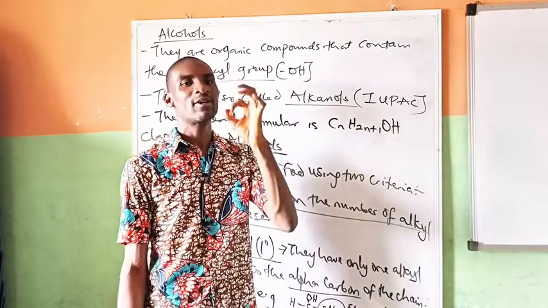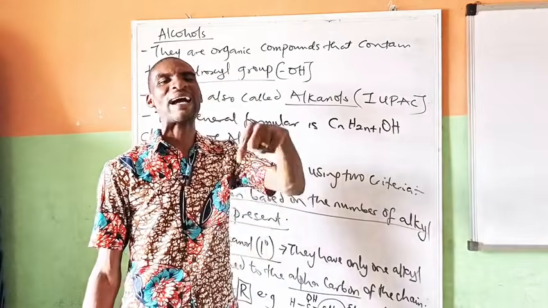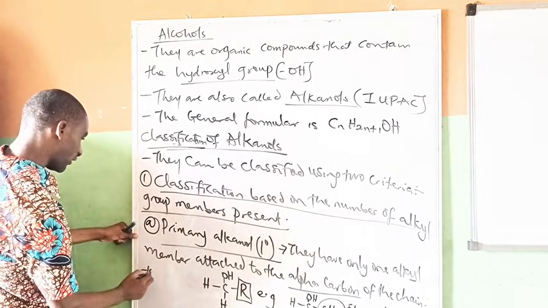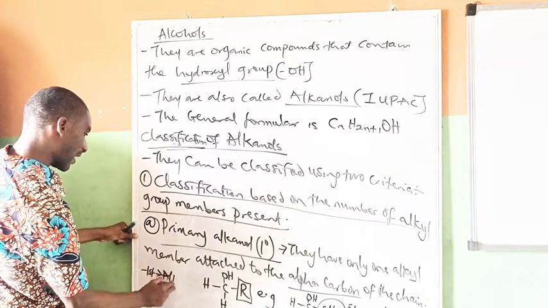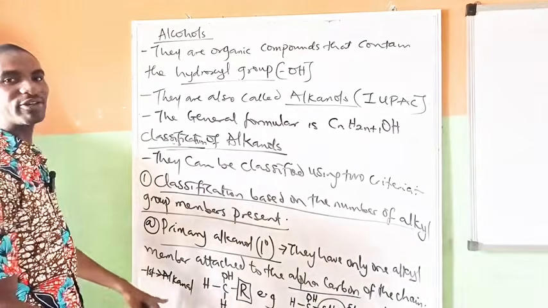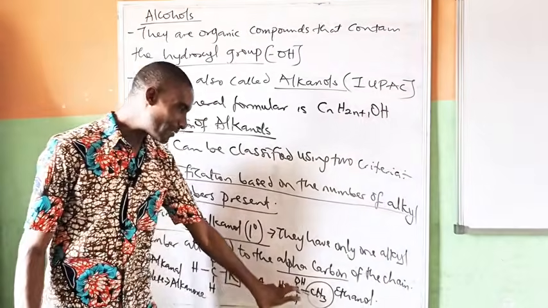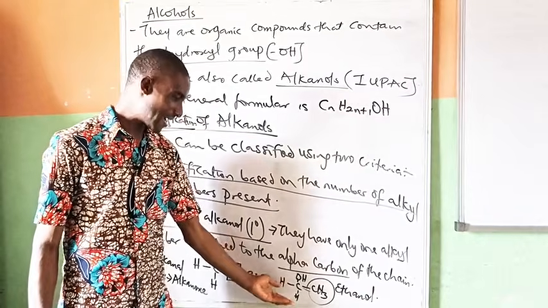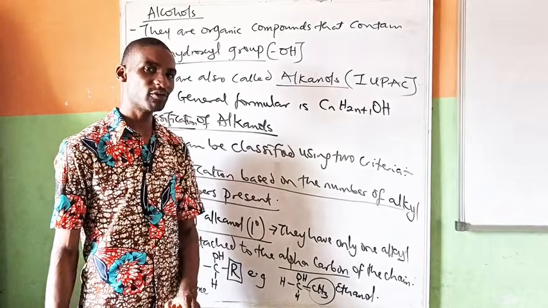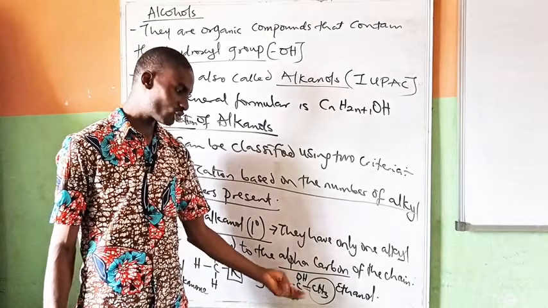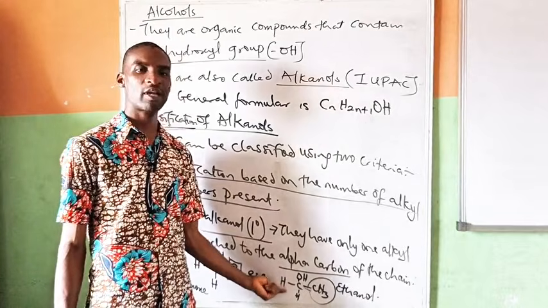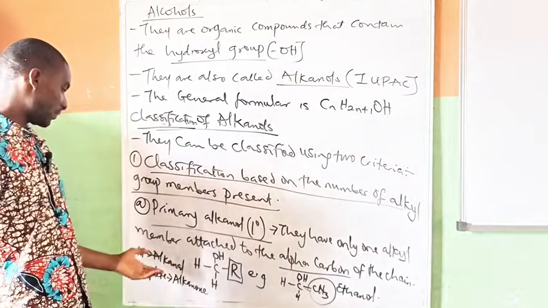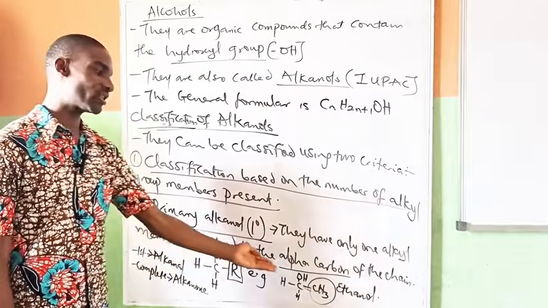The first stage it will go through will lead to formation of alkanal. Take note of that. So primary alkanol will go through the first oxidation to give alkanal, which is also called aldehyde. I was talking about primary alkanol having two available hydrogens. These are the two available hydrogen. They are available to be replaced. The removal of hydrogen is oxidation. So they can go through two phases of oxidation. The first will remove this hydrogen. The second phase will remove this. When the first one is removed, the product will be alkanal, which is also called aldehyde.